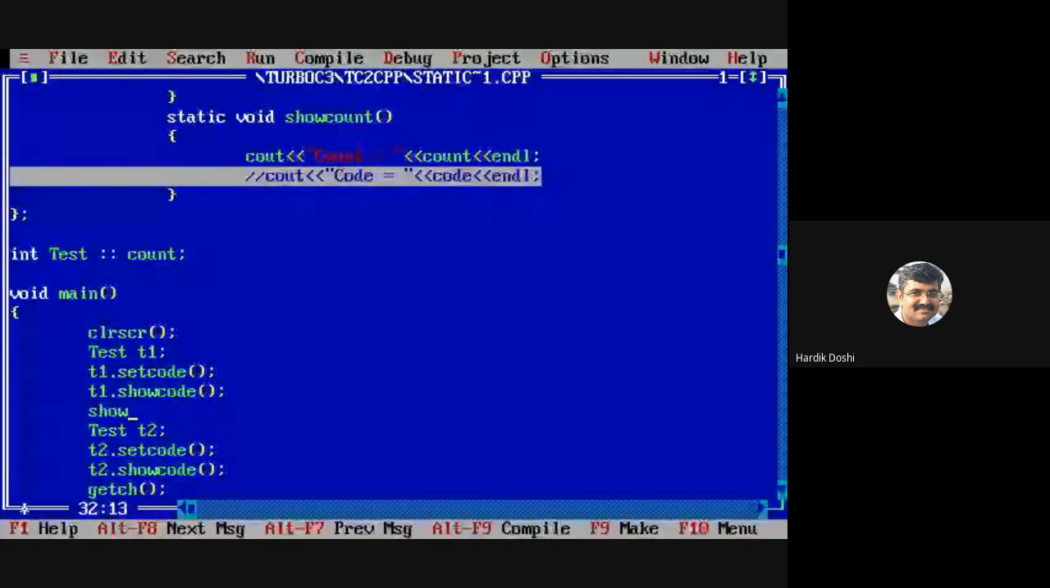How to call the function showcount? T1 dot showcount? No. Showcount is which type of function? Static. So a static function does not have objects. It cannot be accessed using objects. It can be accessed using the class name itself, like this. So static functions can be accessed using the class names only.